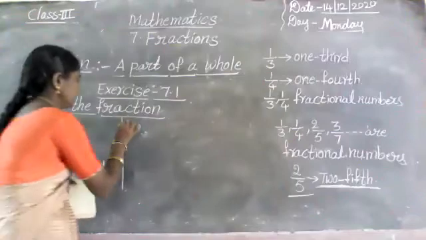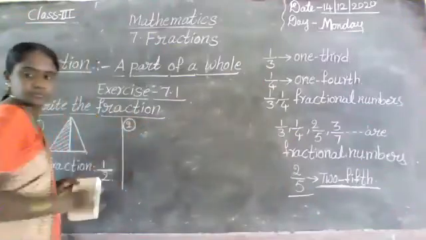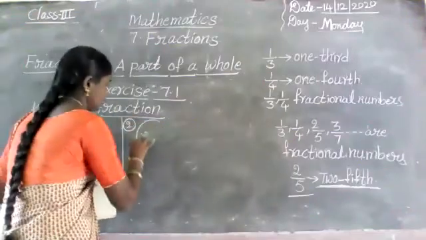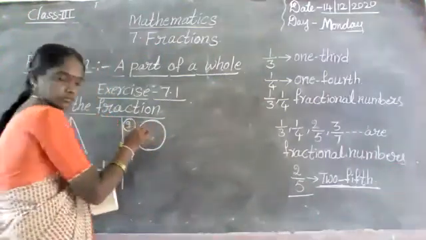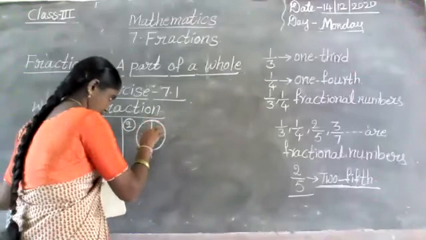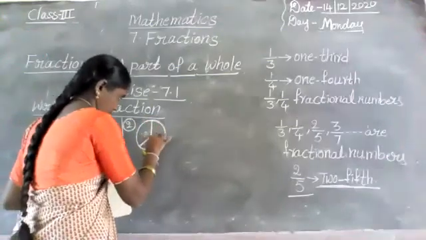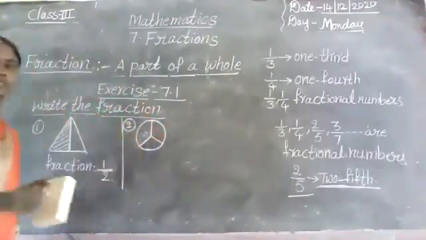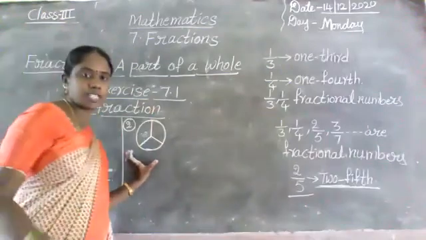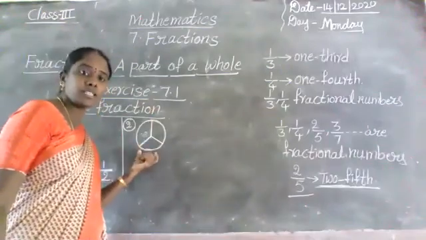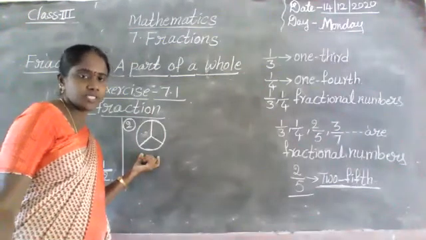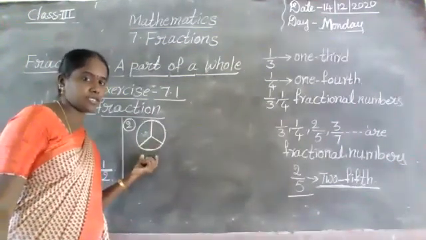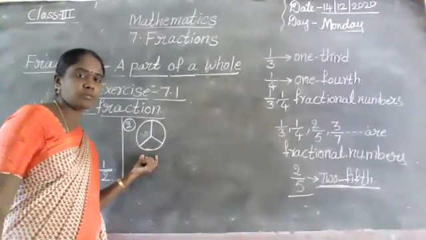See one more figure. First, this is one circle. How many parts are there in this circle? One circle, but how many parts? I am asking about parts.